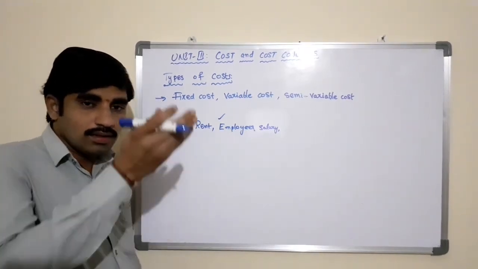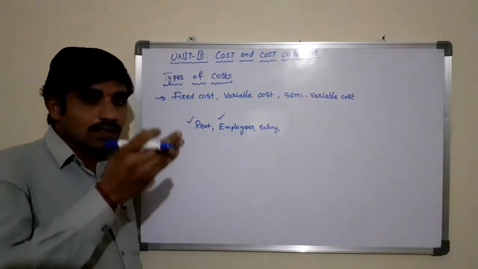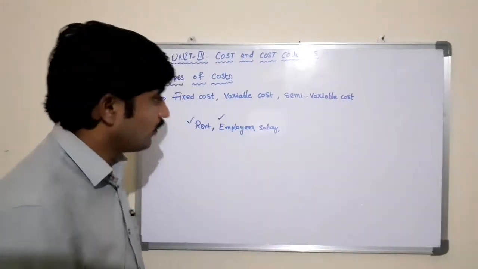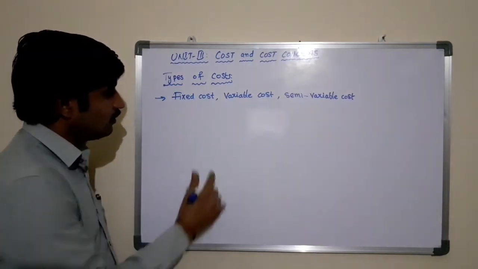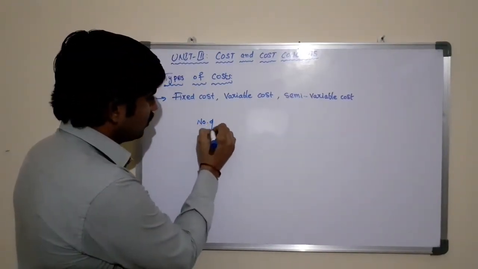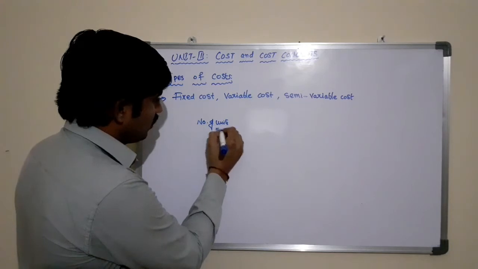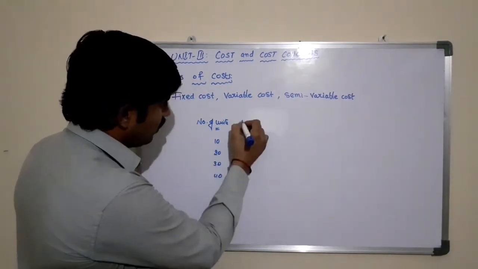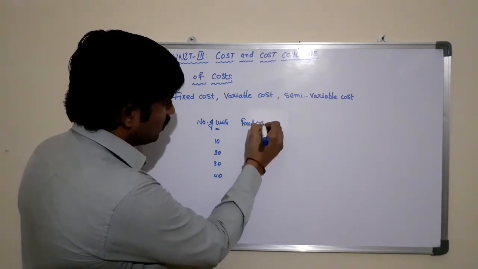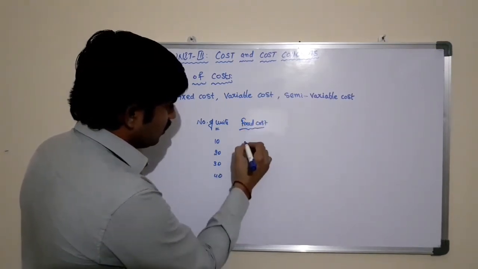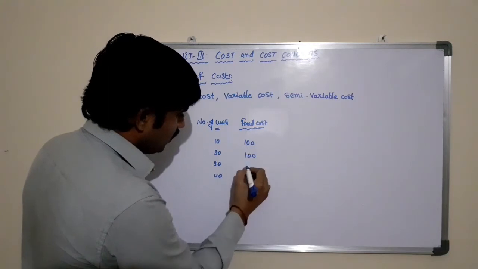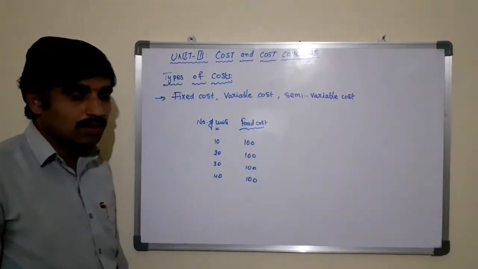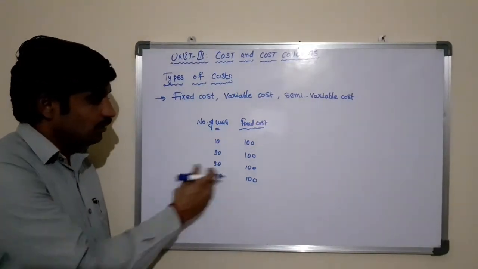For example, here the number of units that we are producing is 10, 20, 30, 40, and the fixed cost that we are incurring is 100 rupees, 100 rupees, 100 rupees and 100 rupees, because this is the nature of a fixed cost: it remains constant at any level of production.